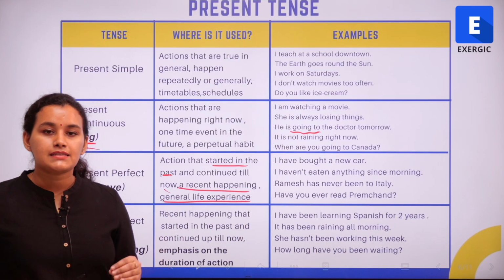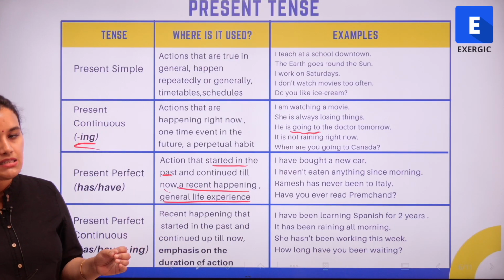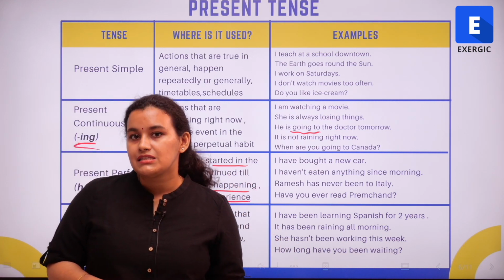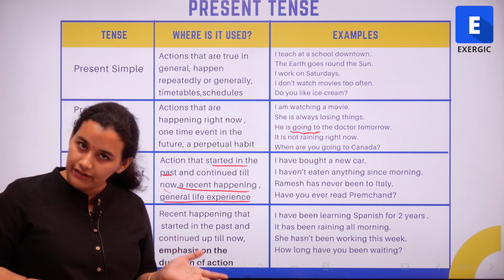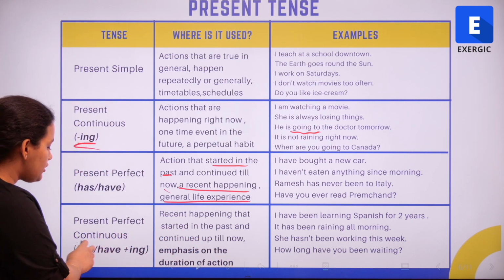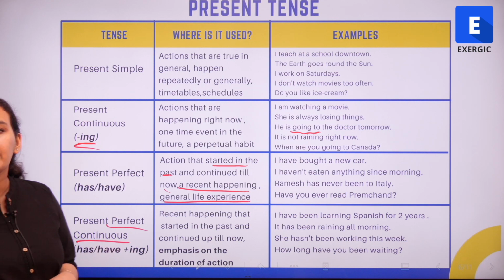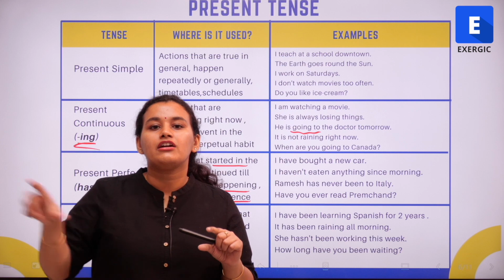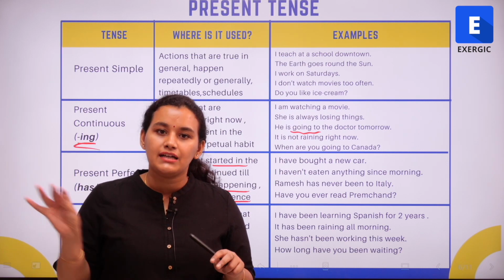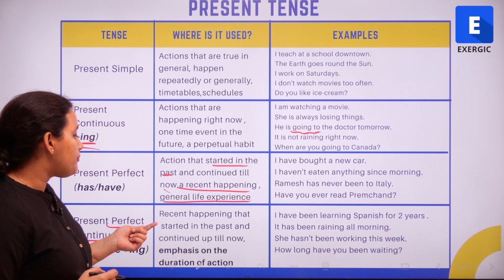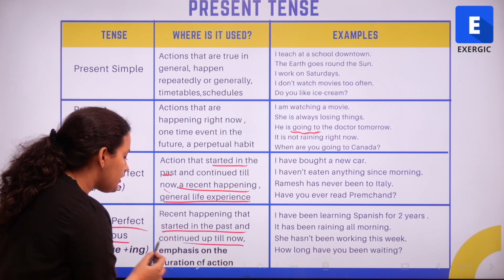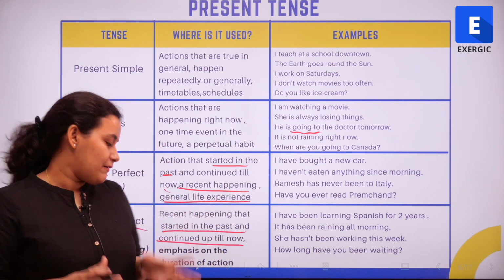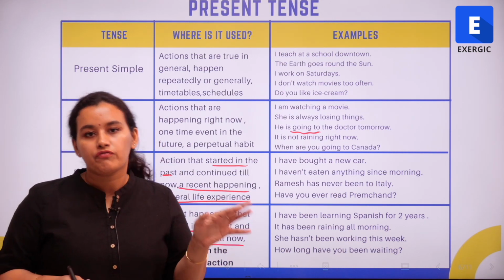Lastly, we have the present perfect continuous tense. This is going to be a combination of perfect as well as continuous. What that means is we are talking about a continuing event. We are referring to an action that started in the past, continued till now, and we are talking about its continuing nature, right? So we are talking about an event that started in the past and continued up till now, but the emphasis is on its continuing nature, and the emphasis is also on the duration of the action.